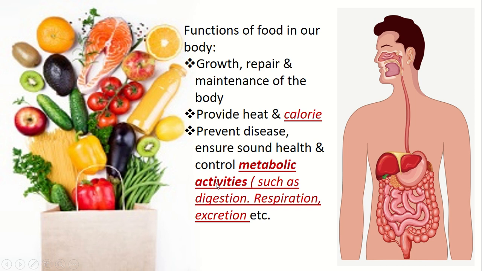and controls the metabolic activities of the body, that is internal body organs which perform the different types of internal activity inside the body, such as the digestion system. Here you are observing the lungs, stomach, then the large intestine, small intestine, etc. Then these metabolic activities: digestion, respiration, excretion, etc. Now you will know about the calorie. So one after another I will tell you the calorie, then metabolic activities, then I will provide you a little bit of knowledge about digestion, respiration and excretion.